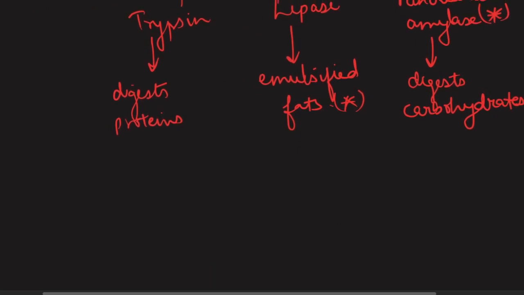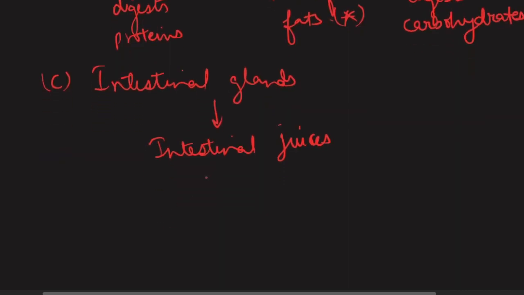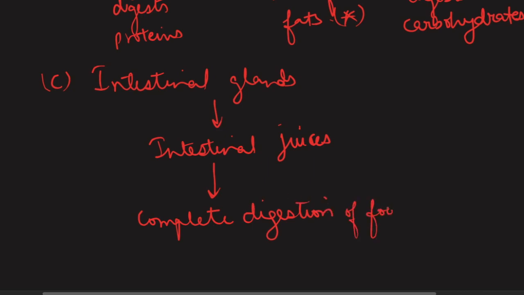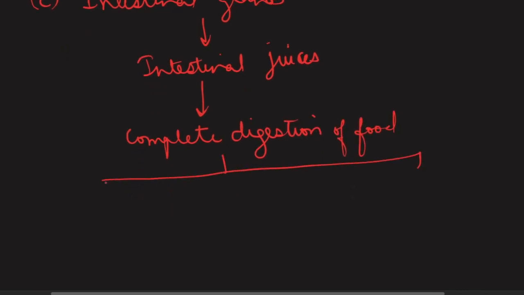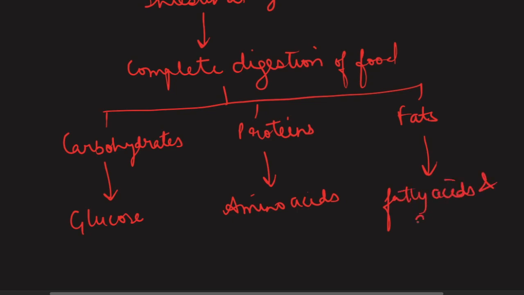Next we move to the third type of juices or glands. They are the intestinal glands which produce intestinal juices, and now intestinal juices will complete the digestion of food. By complete digestion, we simply mean that all the food components, carbohydrates, proteins and fats, will be converted into their simplest forms, that is glucose, amino acids, and fats are converted into fatty acids and glycerol.